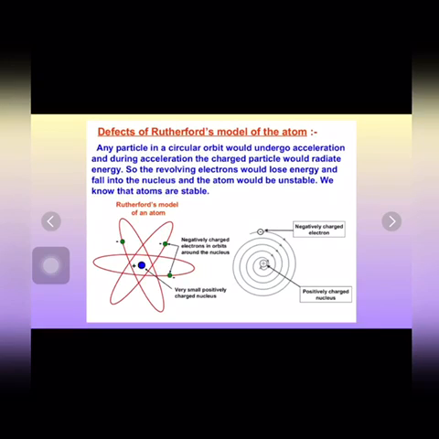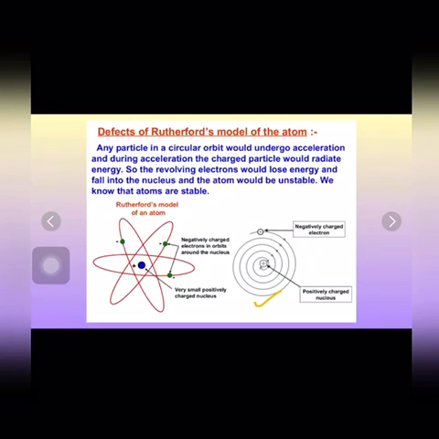However, whenever a charged particle like an electron is revolving around something like a nucleus, it loses energy continuously in the form of radiation. Any charged particle revolving along a circular path would radiate energy. So the revolving electrons would also lose energy. Thus, the orbit of the revolving electron will keep on becoming smaller and smaller, following a spiral path, as you can see in this figure.